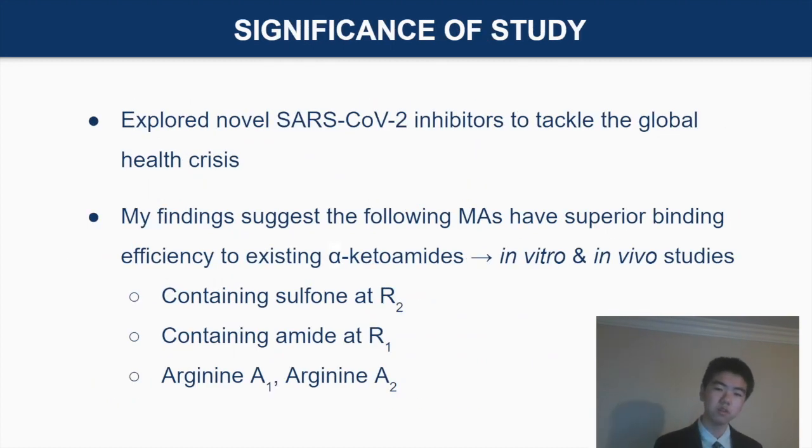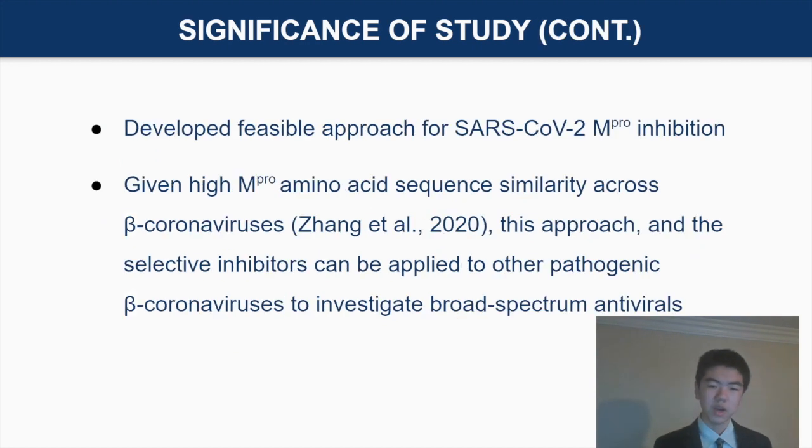In summary, this research explored novel SARS-CoV-2 inhibitors to tackle the global health crisis, identifying the following 3 types of mycoreceptors for further in vivo and in vitro analysis. Thus, I overcame current limitations to mycoreceptor inhibitors by identifying key optimizations to heighten their potency against viral proteases. I developed a feasible and efficient approach for the identification of SARS-CoV-2 main protease inhibitors.